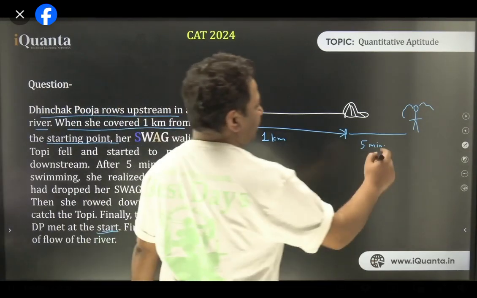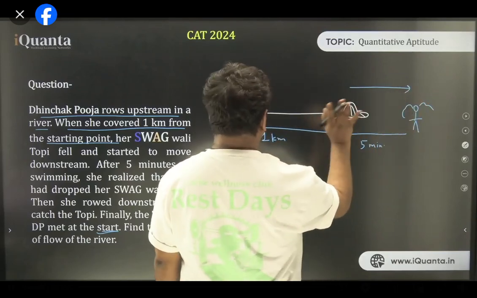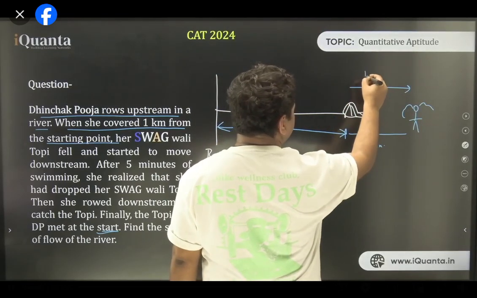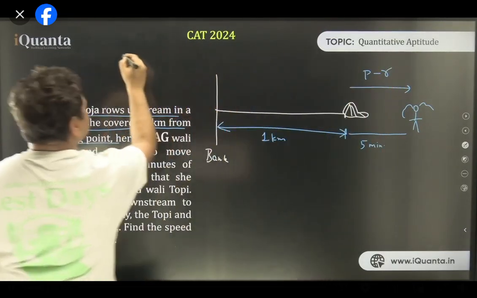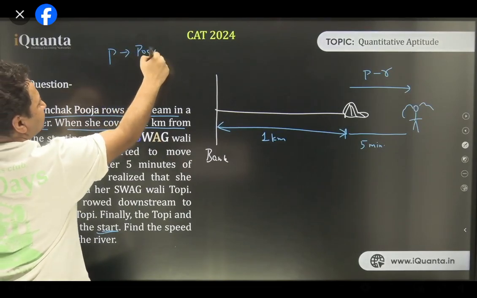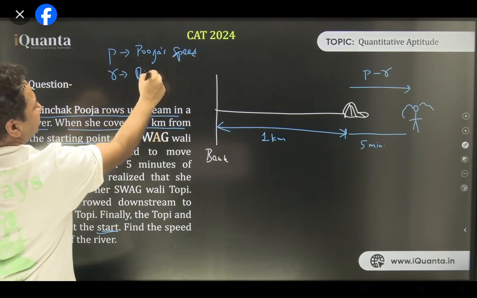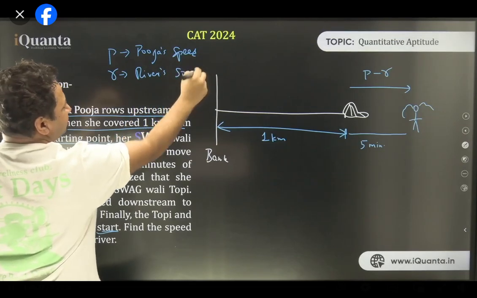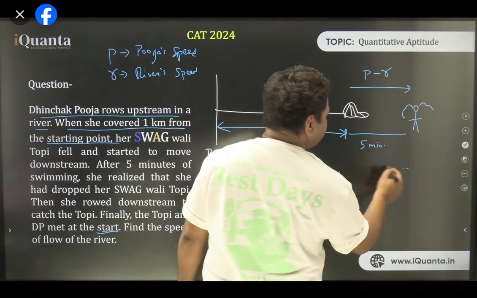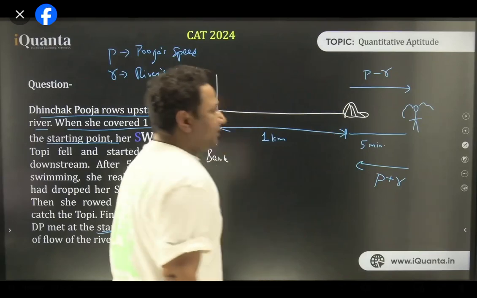So, when Pooja moved here, her speed might be P minus R. So I'm assuming P to be Pooja's speed and R to be the river's speed. And while traveling back, her speed must be P plus R. I hope it is clear.